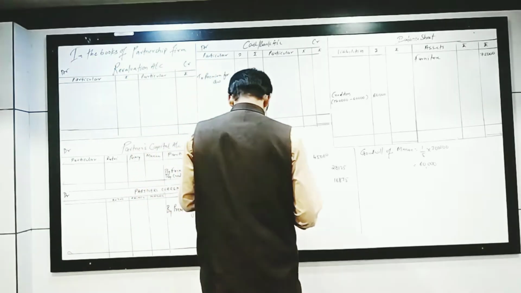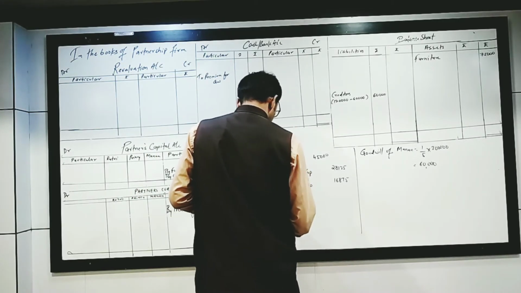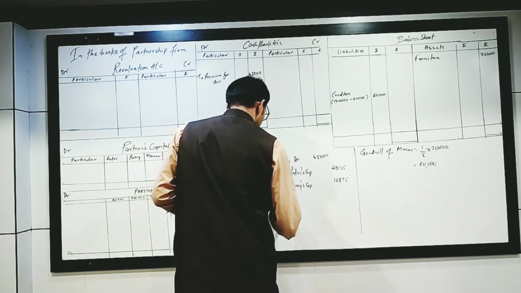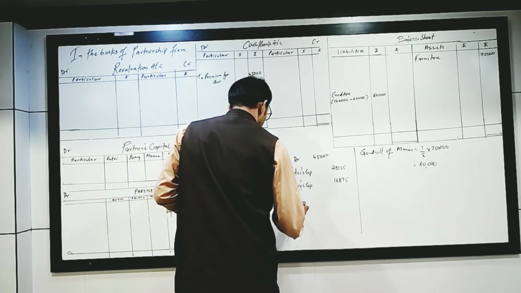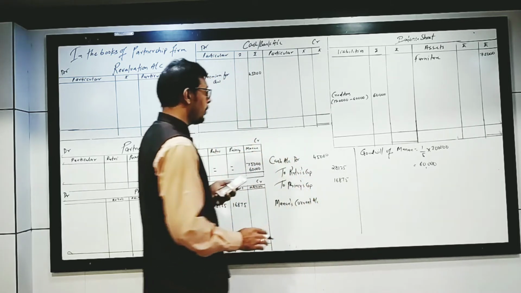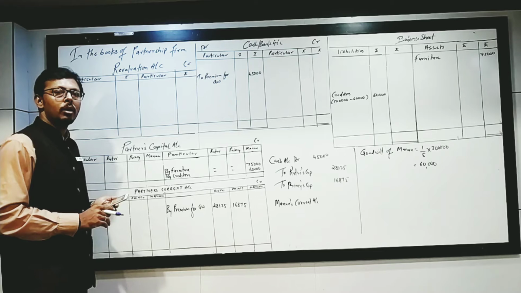So what entry will we be passing over here? Now Manan's capital. We will write down here Manan's current account. Why current account? Because in the capital account we cannot give the effect for goodwill.